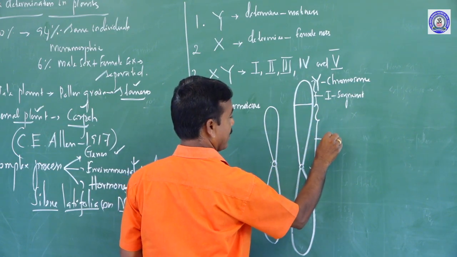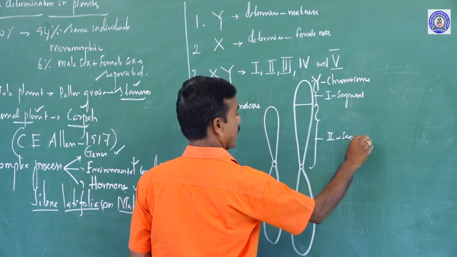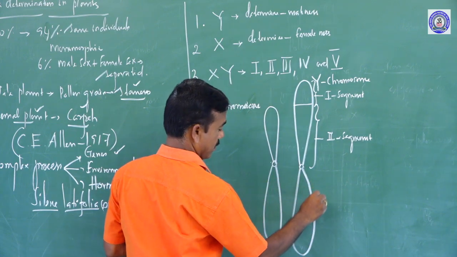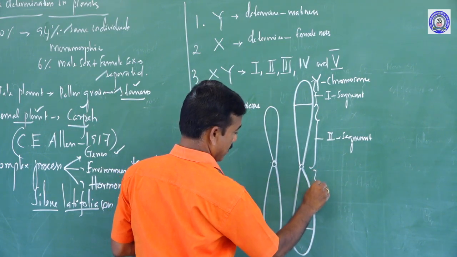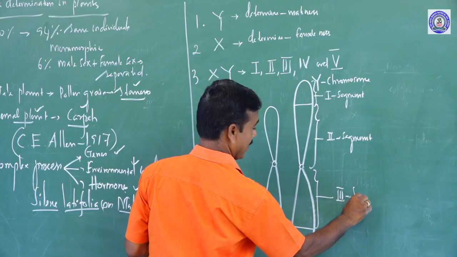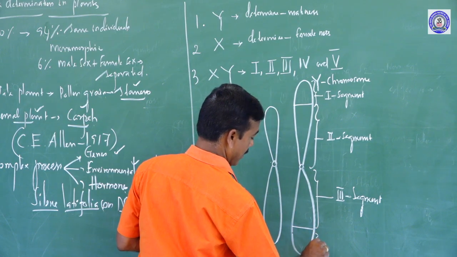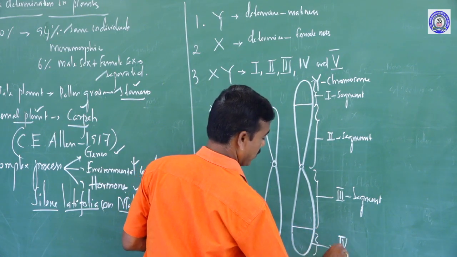This is the second segment. This is the third segment. This is the fourth segment.